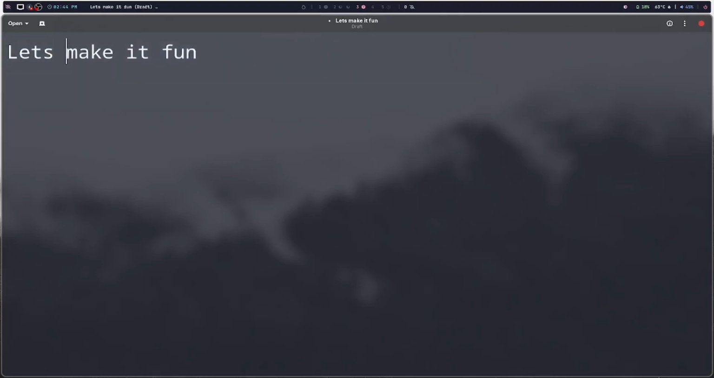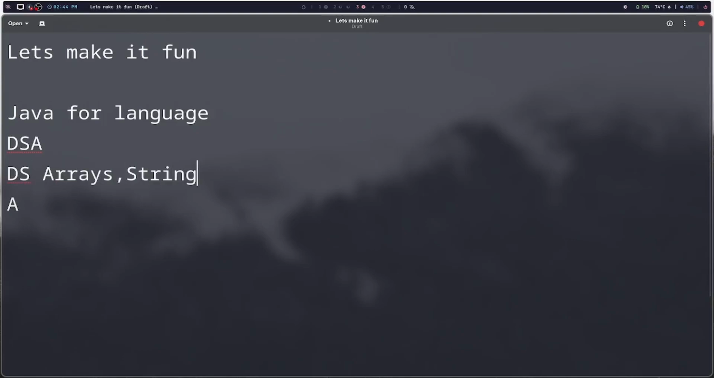So what we are going to do is we are going to learn Java for a start. Okay, and then we are going to hop on DSA. DSA means data structures and algorithms. Data structures will be like learning stuff, arrays, strings. String is not a data structure, it's a data type. But strings are included into DSA.